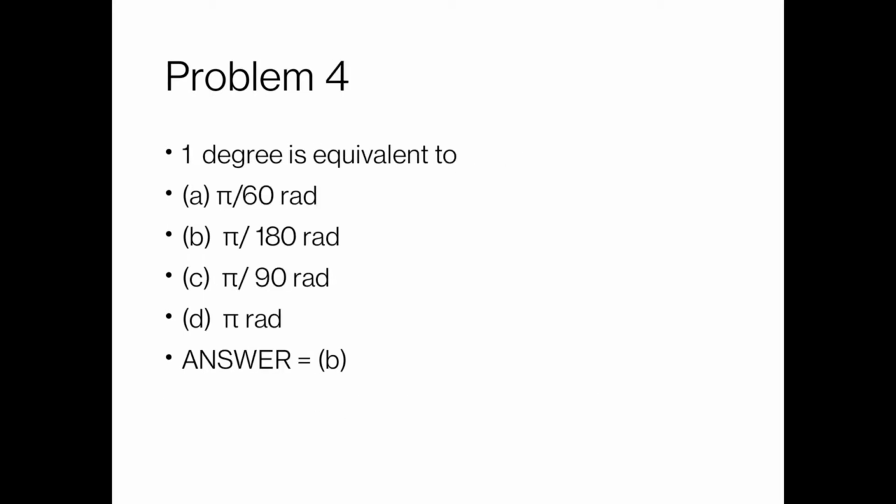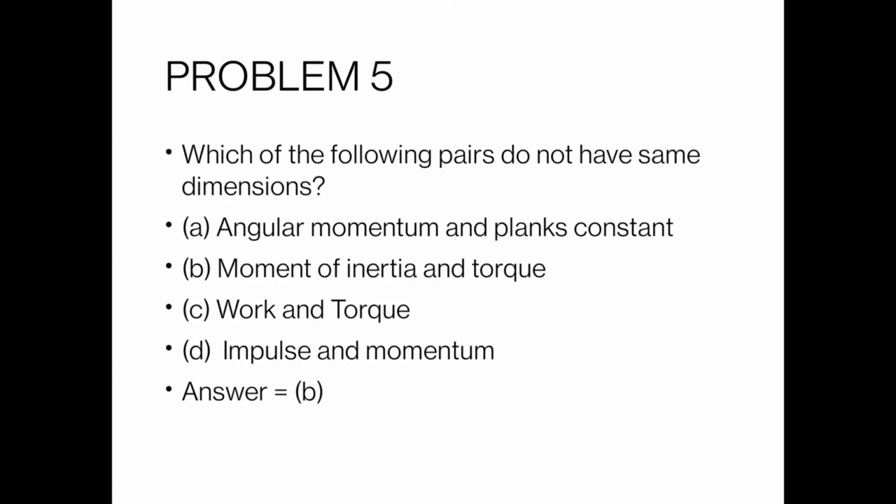And now problem number 4: 1 degree is equivalent to. That is a very interesting, very common, very general problem. 1 degree is equivalent to, in terms of radians, pi upon 180 radians.